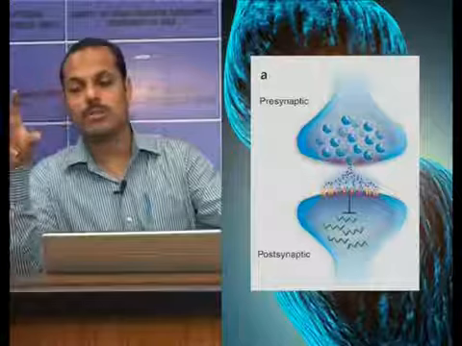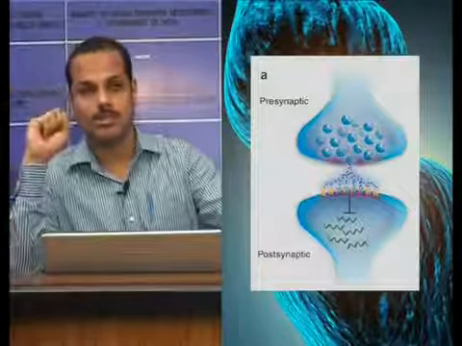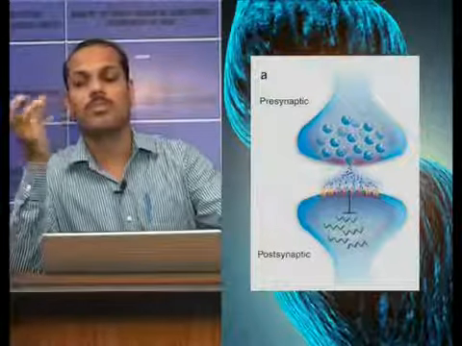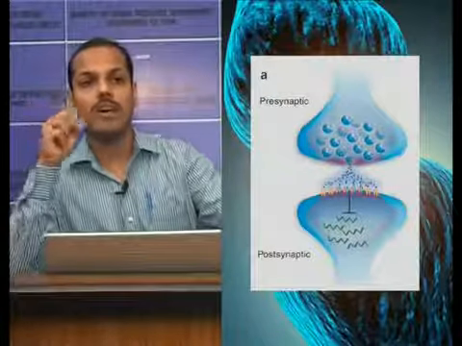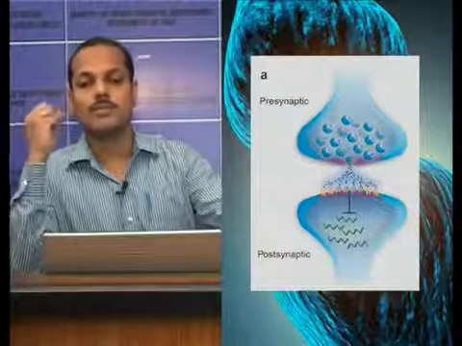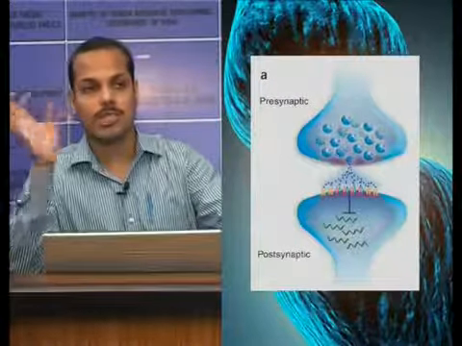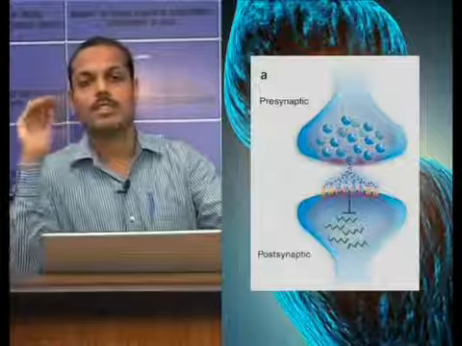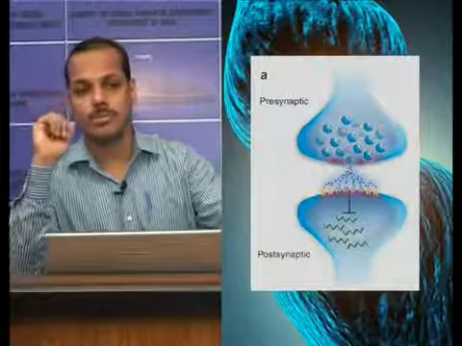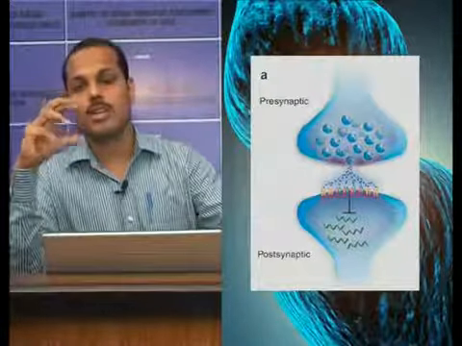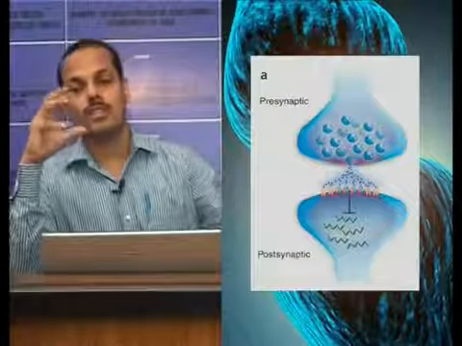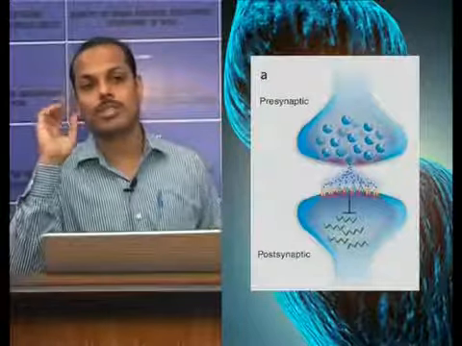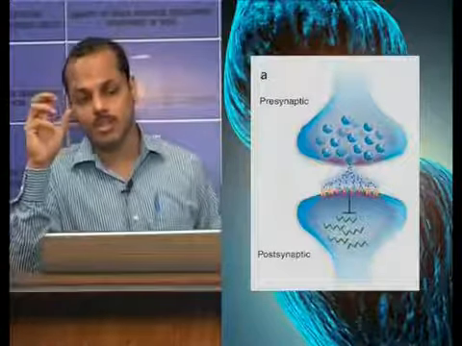Postsynaptic membrane contains some receptors. So, these chemical transmitters will be passed, the chemical transmitter is usually acetylcholine, and this chemical transmitter will be released in the synaptic cleft, and there are receptors present at the postsynaptic membrane. As a result, a combination will be there. As a result of this combination, a local potential called synaptic potential will be developed in the postsynaptic membrane.